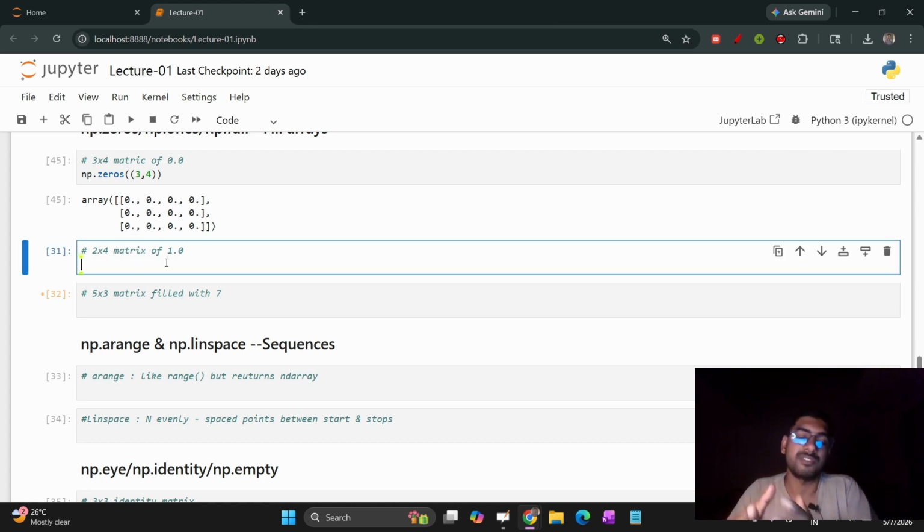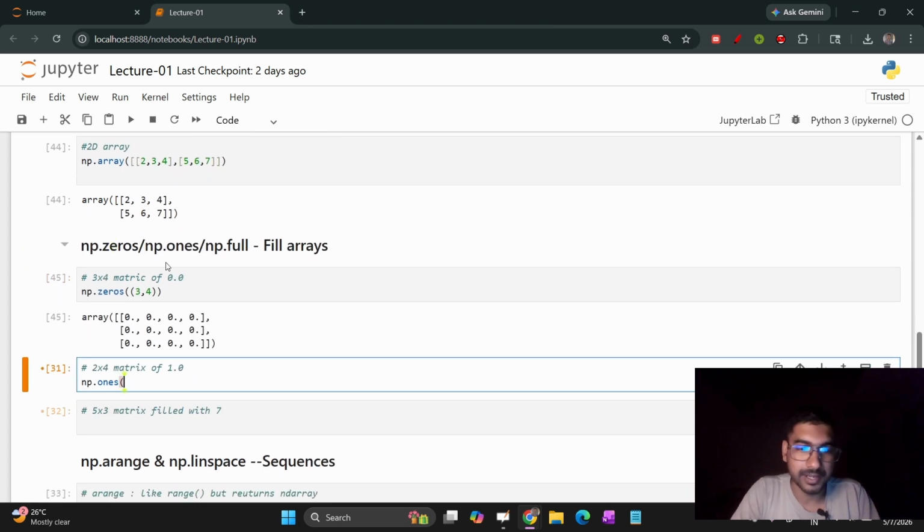If I want an array containing only ones, not zeros, we also have a method called np.ones. And here we can also create, let me tell you, a 2 cross 4 matrix.